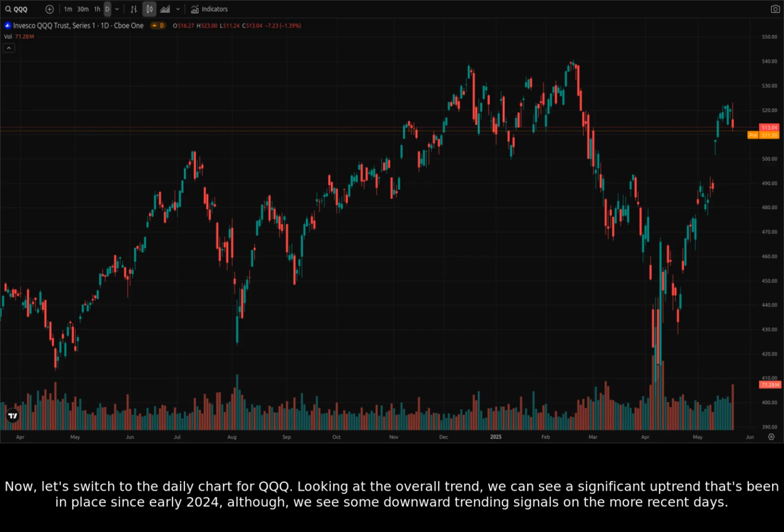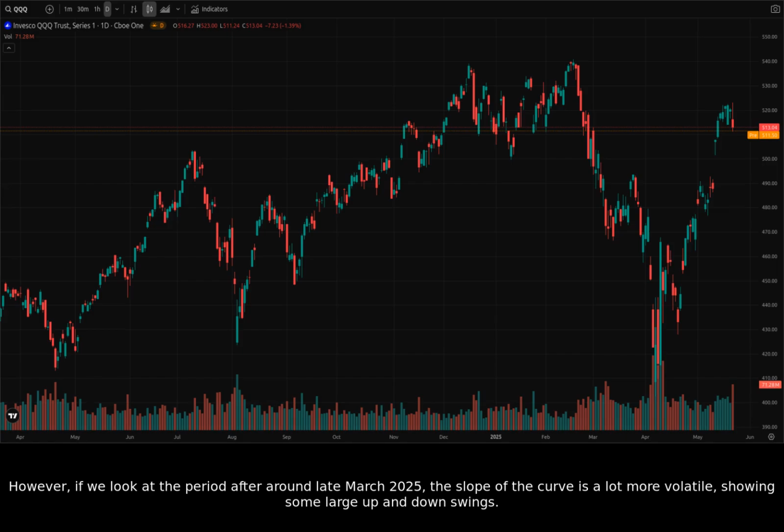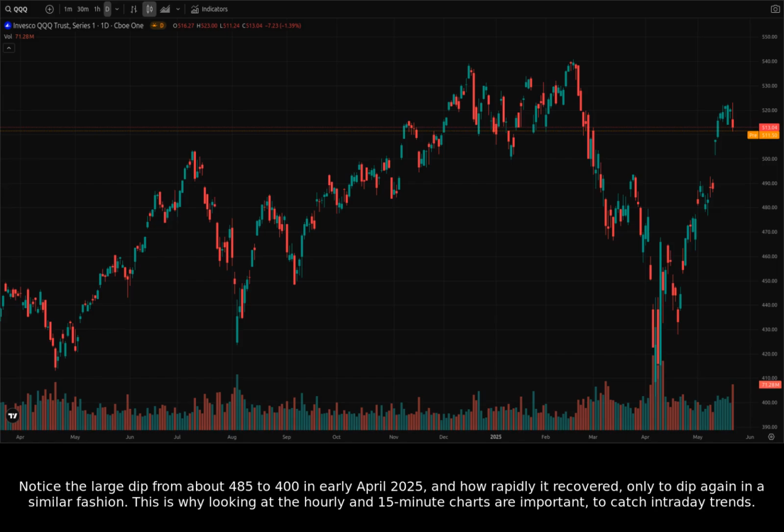Looking at the overall trend, we can see a significant uptrend that's been in place since early 2024, although we see some downward trending signals on the more recent days. However, if we look at the period after around late March 2025, the slope of the curve is a lot more volatile, showing some large up and down swings. Notice the large dip from about 485 to 400 in early April 2025 and how rapidly it recovered, only to dip again in a similar fashion.